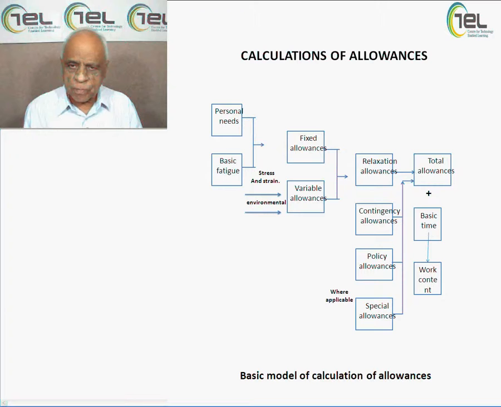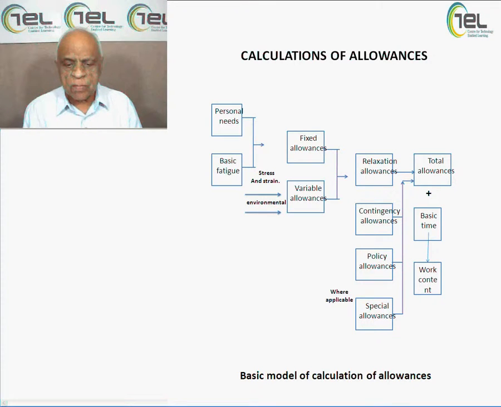As we say, it is very difficult. There are no universal laws, rules, regulations, but we have made some study here. There is some basic model of calculation of allowances. Kindly pay attention to this now here. Number one is personal needs, number two is basic fatigue. These are two factors which are going to play a big role in allowances.